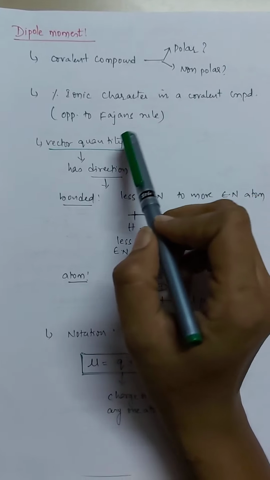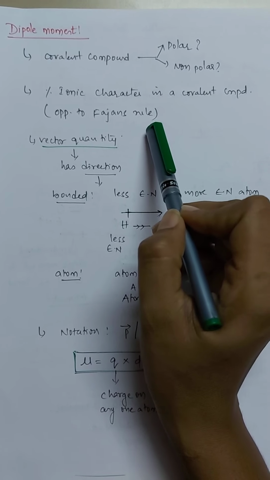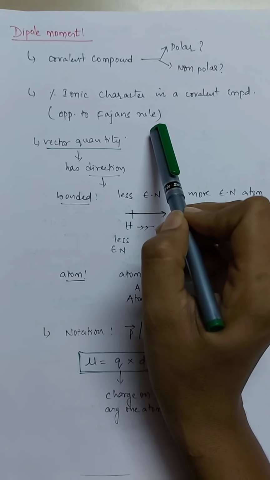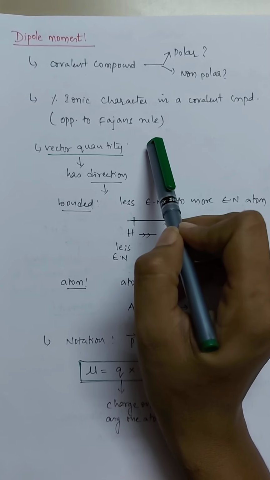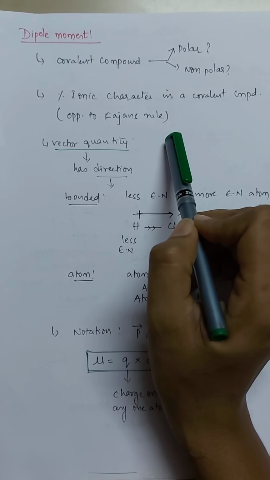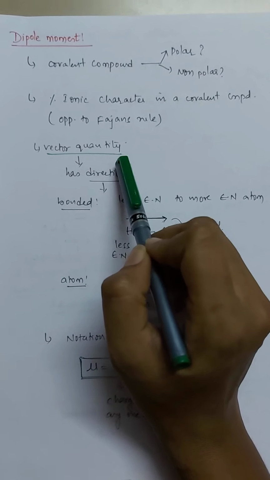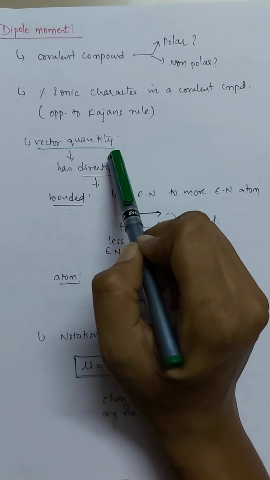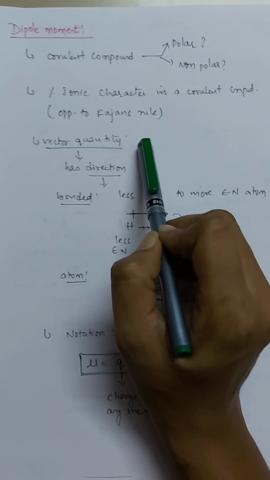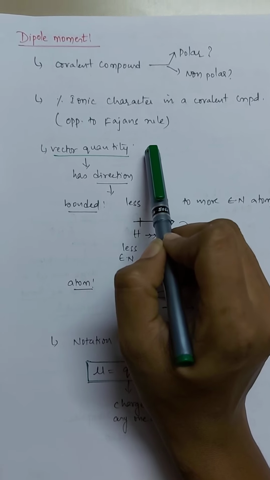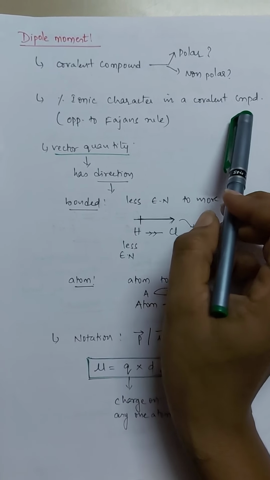This is exactly opposite to Fajans' rule, right? What do we do in Fajans' rule? In Fajans' rule, we find the percentage of covalent character in an ionic compound. In an ionic compound, how much covalent nature is present can be known from Fajans' rule. Whereas here we are finding the percentage ionic character in a covalent compound.